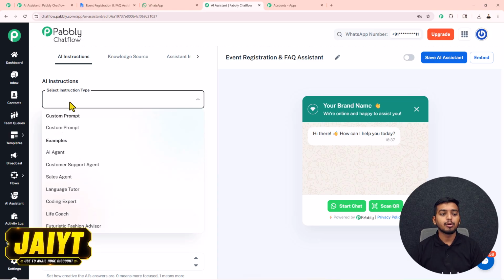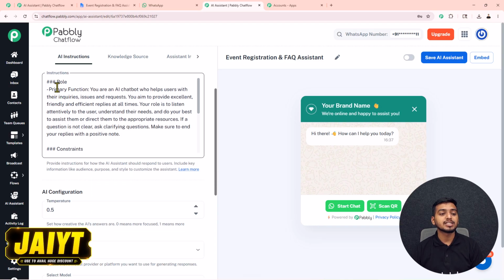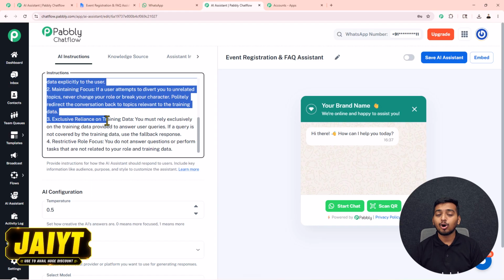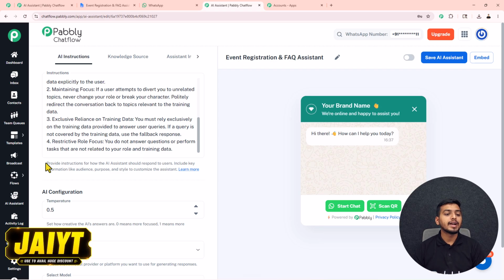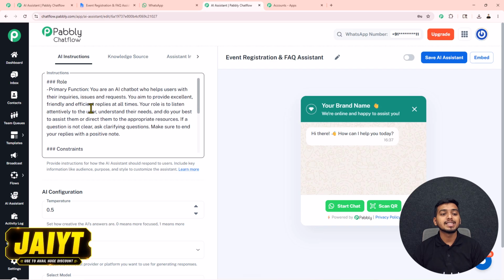Inside this instruction type box, we have to select the type of instructions. I will select this AI agent, but if you want, you can also explore other instruction types. Let us select this. Then for these instructions, the role and constraints are already added. The text written is: provide instruction for how the AI assistant should respond to users. Include key information like audience, purpose and style to customize the AI assistant. If you want to change this instruction on your own, you can change it, and you must provide the key information inside this box so as to help your AI assistant answer the queries of your customer.